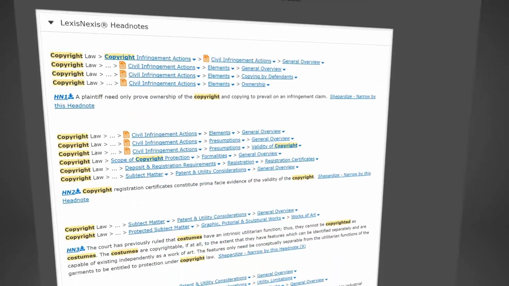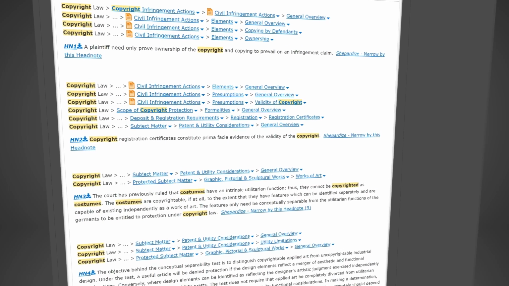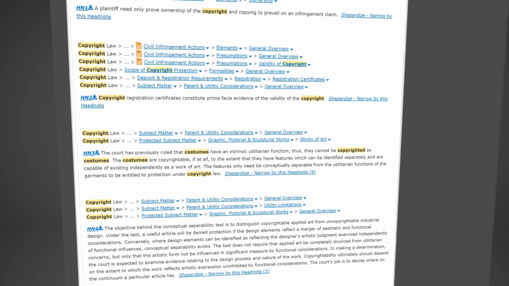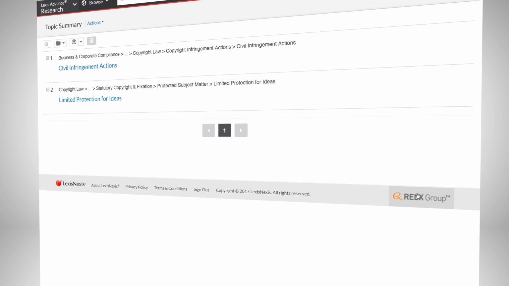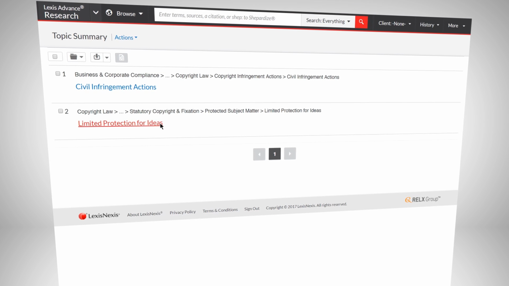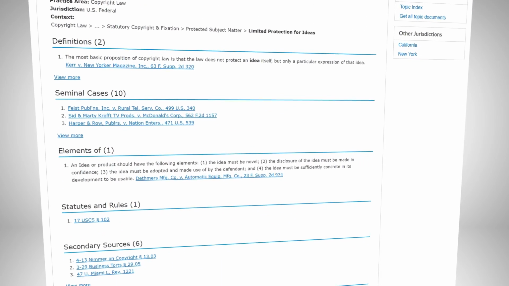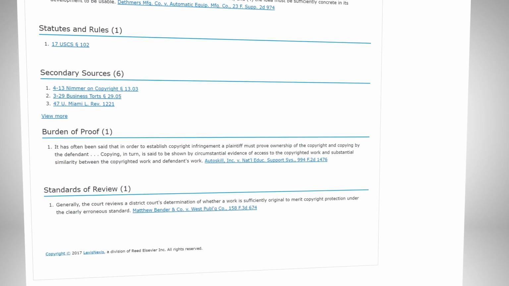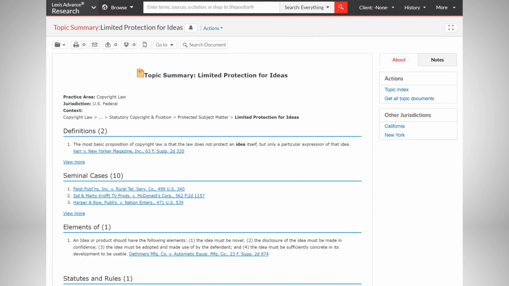To expand your research, you can use LexisNexis headnotes to quickly identify the main points of law. Only LexisNexis headnotes are taken exactly from the black letter law of the court's opinion. Also in the About This Document section, you can find topic summaries for multiple jurisdictions, which are an easy and efficient way to find a definition, seminal cases, elements, related statutes and rules, secondary sources, burden of proof, and standards of review on a specific topic. They provide the structural framework on certain topics which can easily be elaborated upon in your memo.